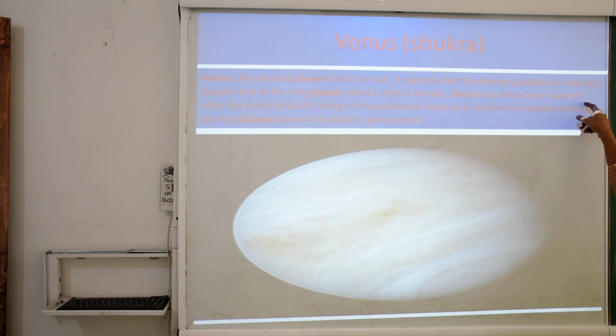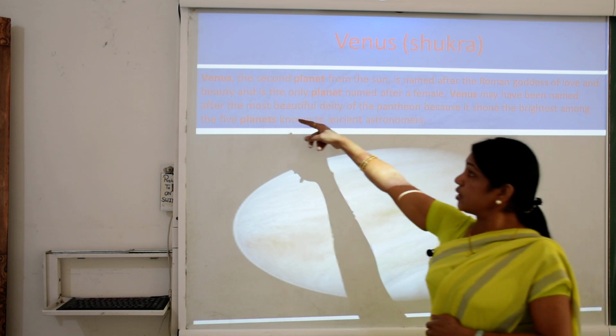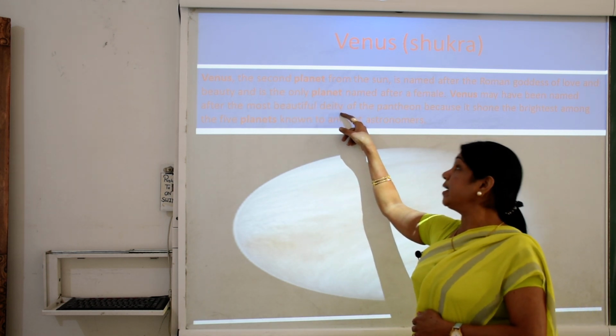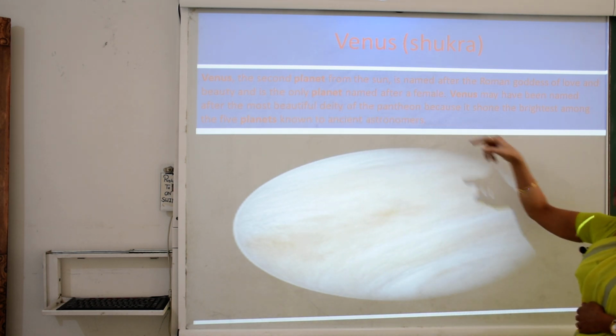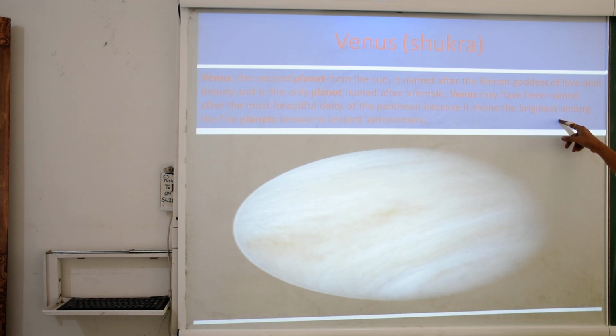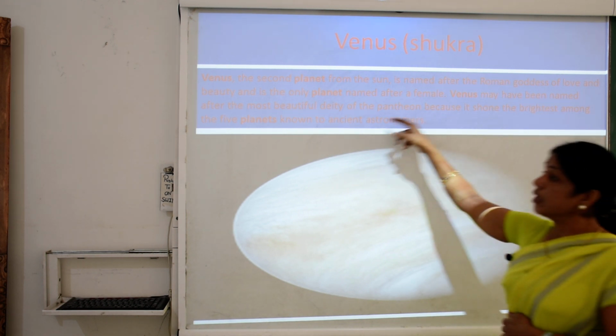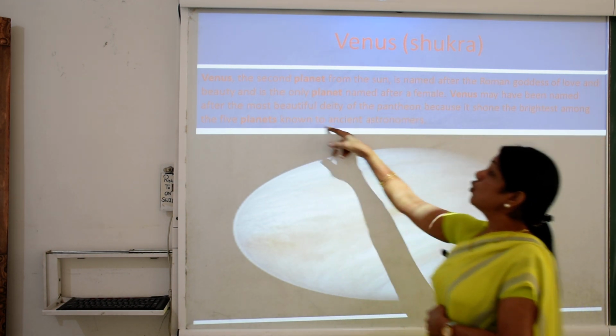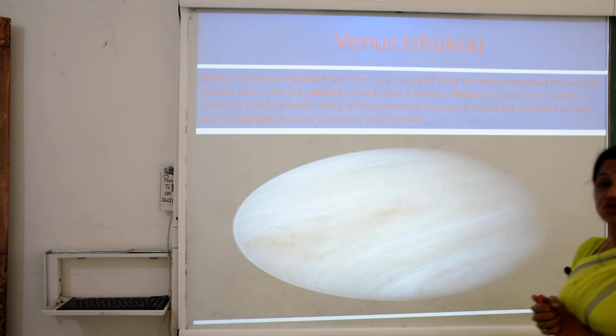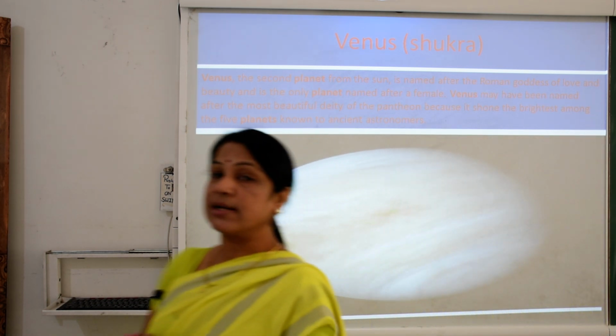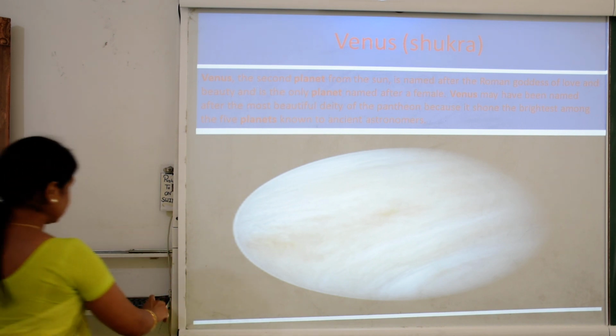Venus may have been named after the most beautiful deity of the pantheon because it shows the brightest among the 5 planets known to ancient astronomers. So the second is Venus.